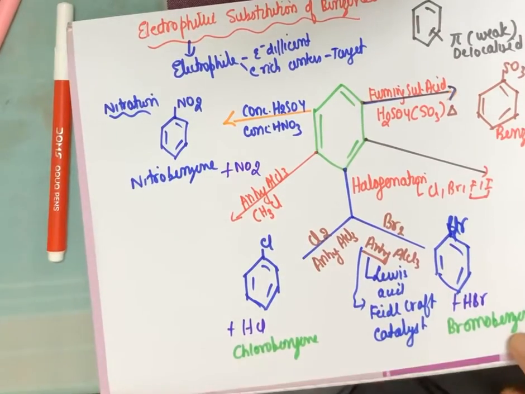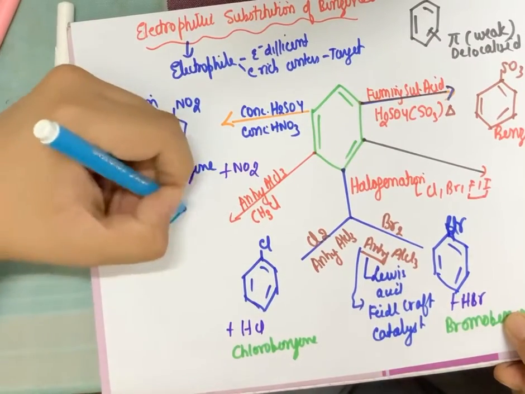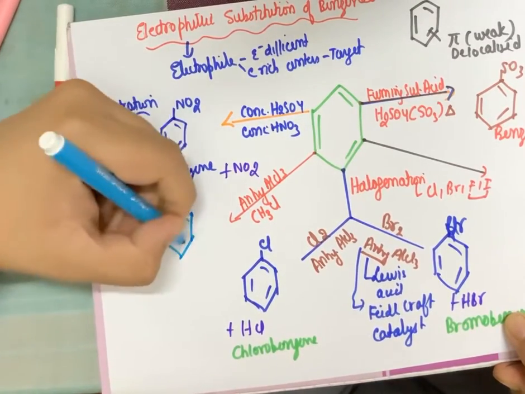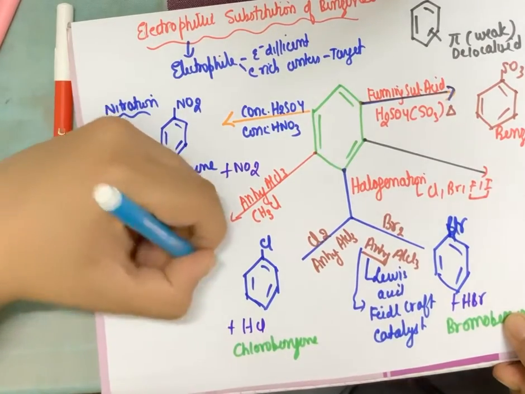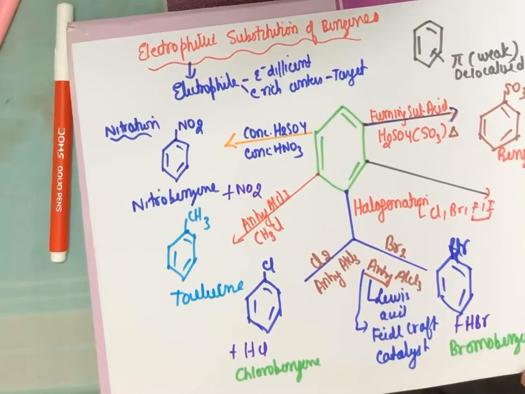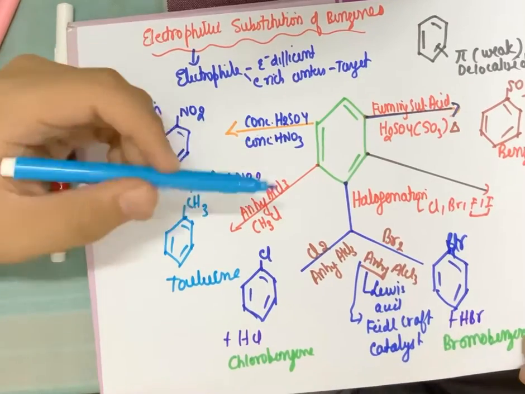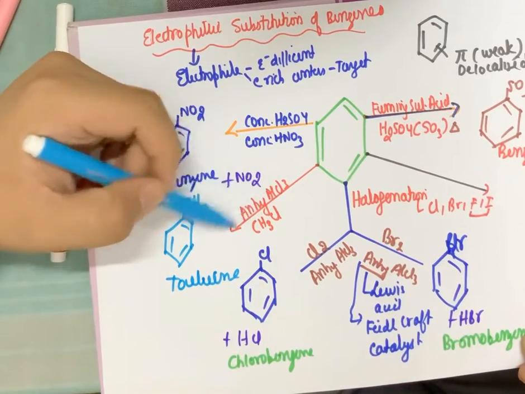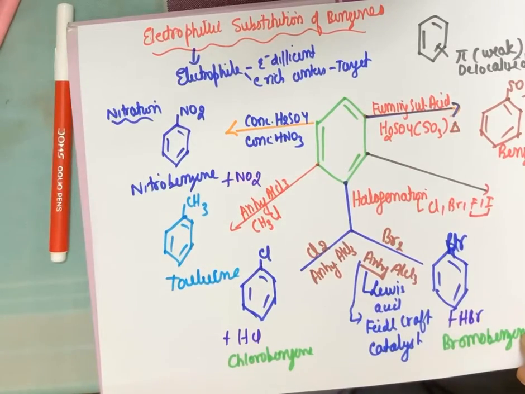So this will lead to the formation of your product, which is methyl benzene or toluene, because I am introducing the alkyl group on benzene. So CH3 will get here, and this will be the toluene. This is one common name which is important. Methyl benzene is called toluene. Questions are asked from the name toluene. Now this anhydrous AlCl3 becomes the catalyst of this reaction, and because of this, this alkylation becomes Friedel-Crafts alkylation.